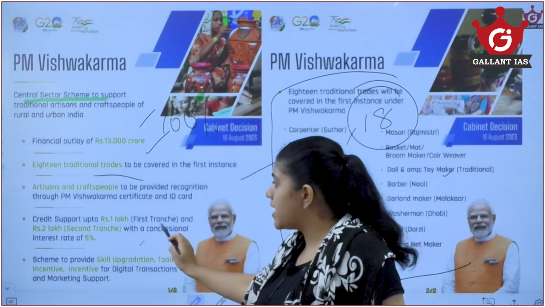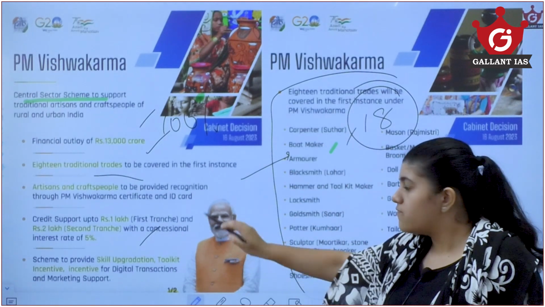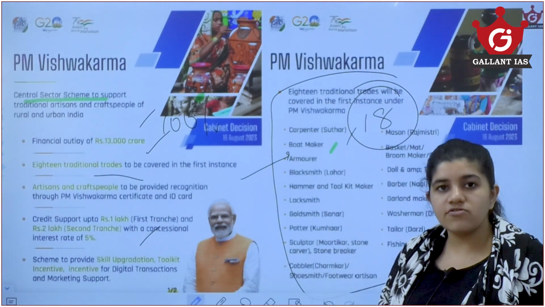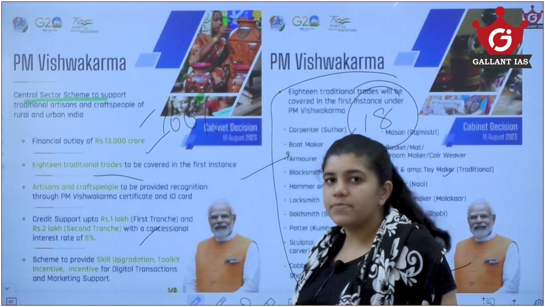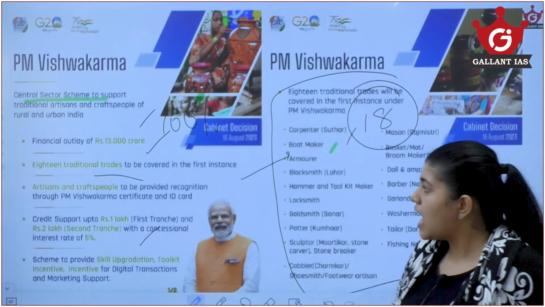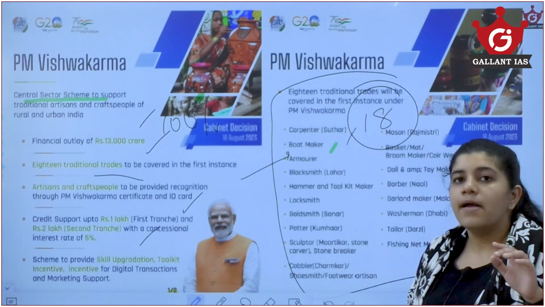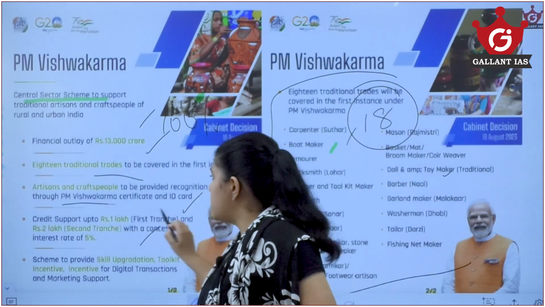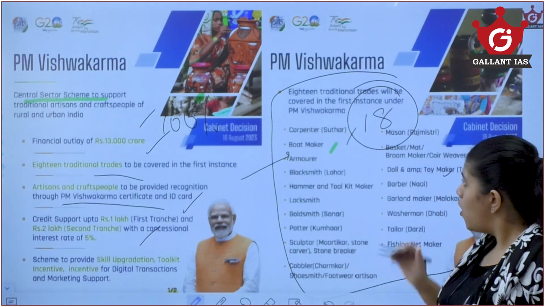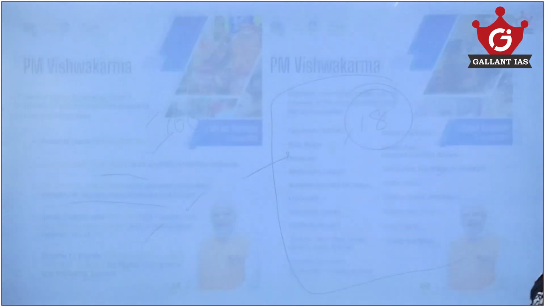It will actually be credit support of 1 lakh rupees in the first tranche, then 2 lakhs in the second tranche, with an interest rate of 5%, which is a minimal interest rate. Also, artisans and craftspeople will be given recognition through the PM Vishwakarma certification, and an ID card will also be produced and given to this person.